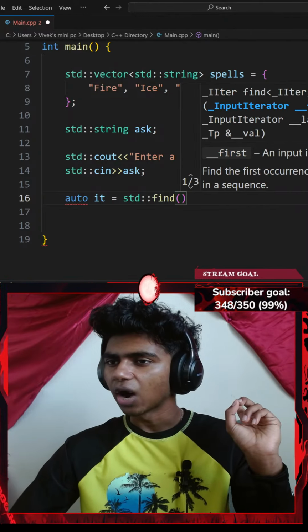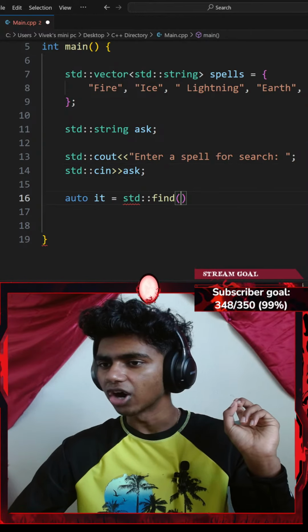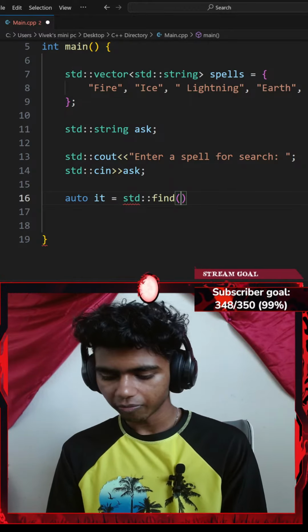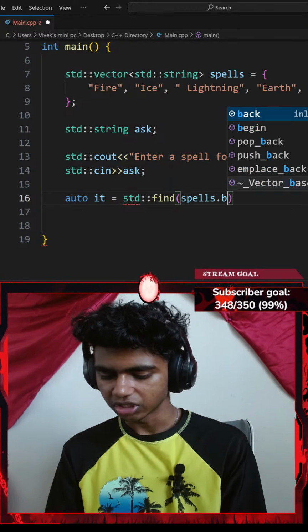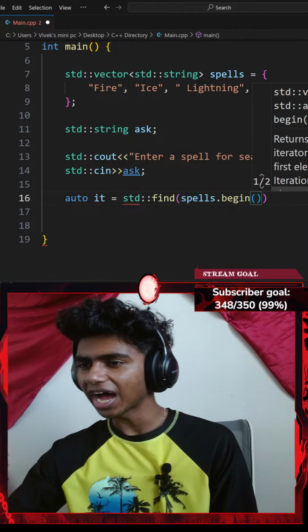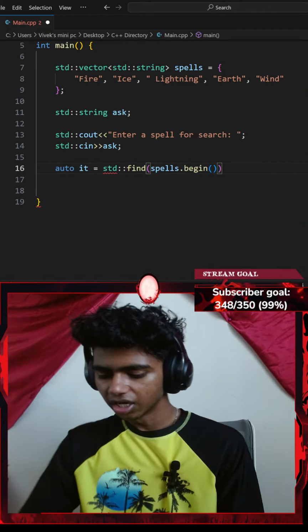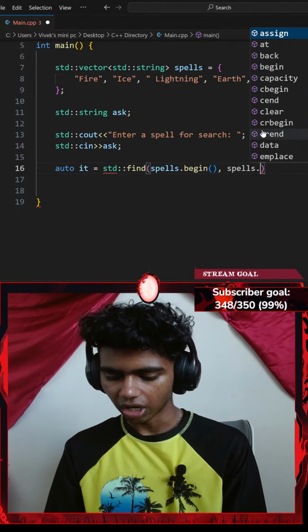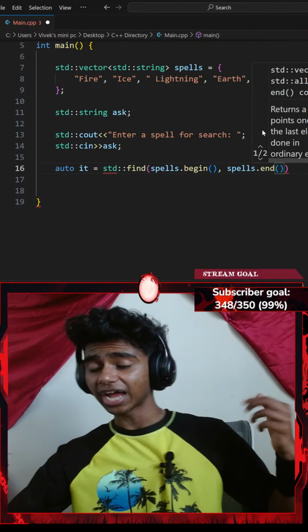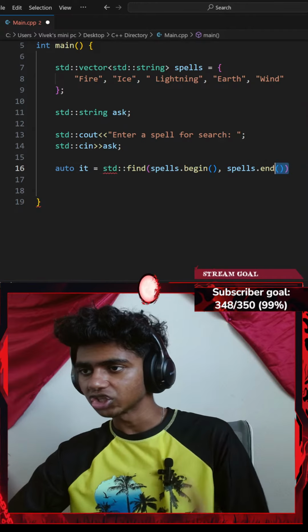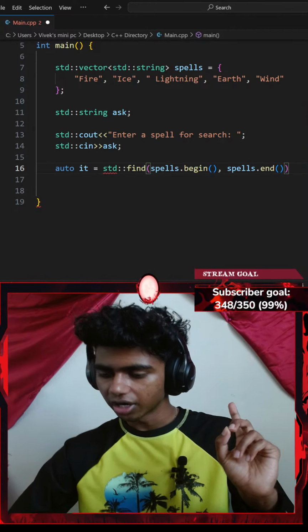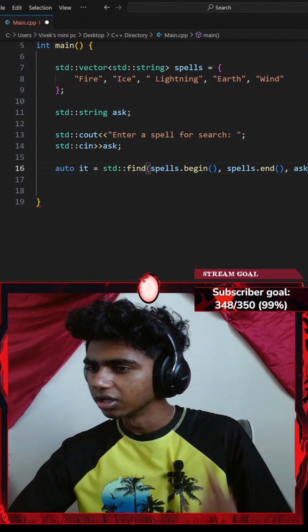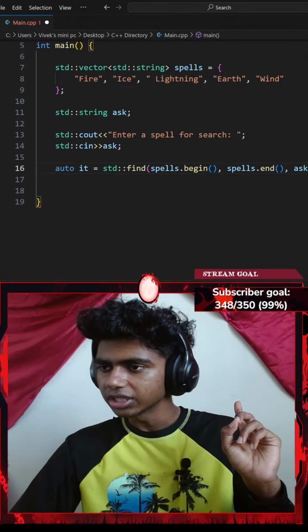So auto equals, let's go with standard find. I want to search everything from the start of my inventory all the way till the end. So I'll go with my spells as inventory. So spells.begin function gives me access to the first element, which is at index 0, and then let's go with spells.end function, which gives me access to the end of my inventory, and I want to look for my ask variable. Okay, and then I end this with a semicolon.